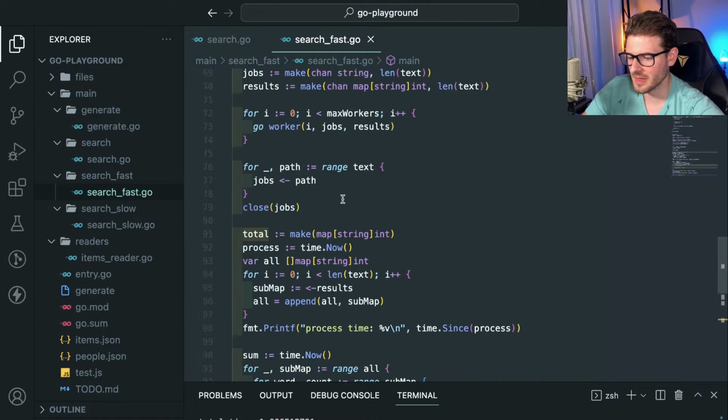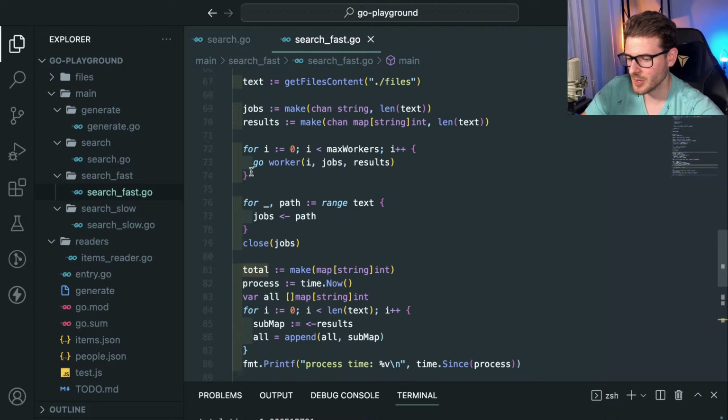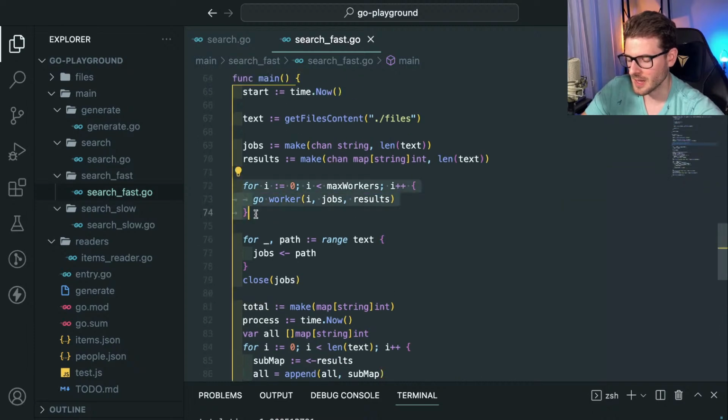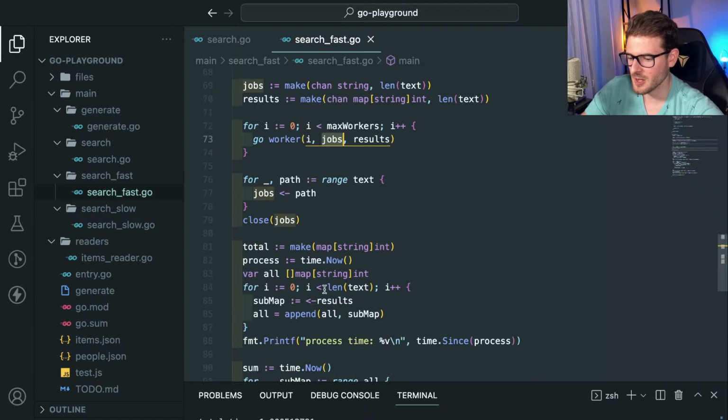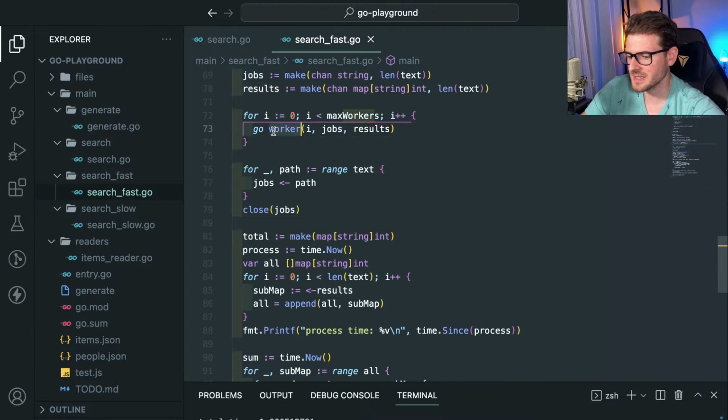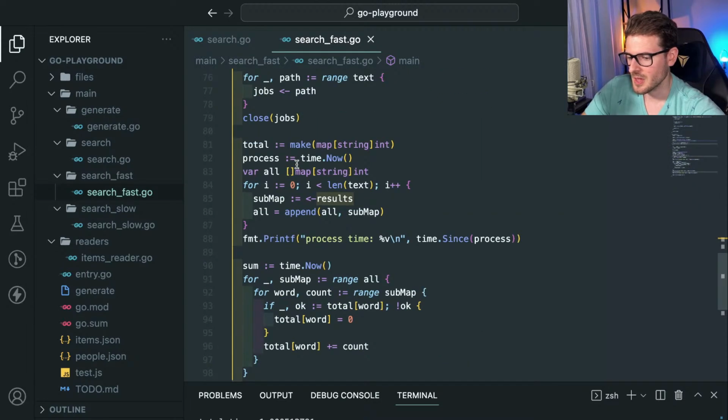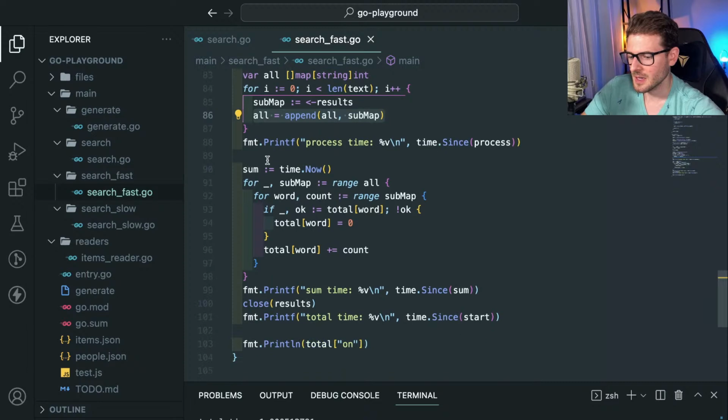But this is just me playing around with how channels work and how goroutines work. Right here, I made a parallel set of Go workers that all listen on a jobs channel. And then I push in a bunch of file paths to that jobs channel, which reads in the file, parses the string, splits it by spaces, and does the histogram count. And then we get the result. All these things are pushing to a channel called results, which I loop over one by one. Then I append them all into the same slice, and I sum up the total result histogram here. And we print it out here.